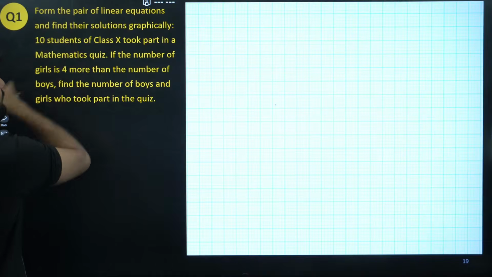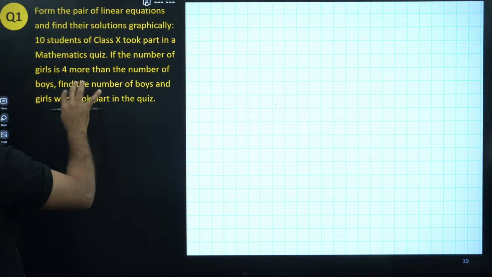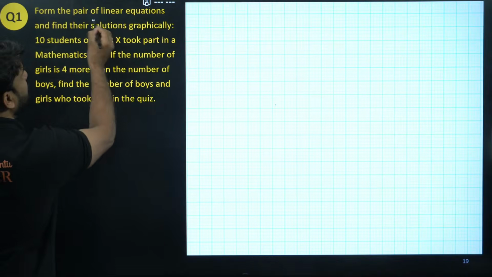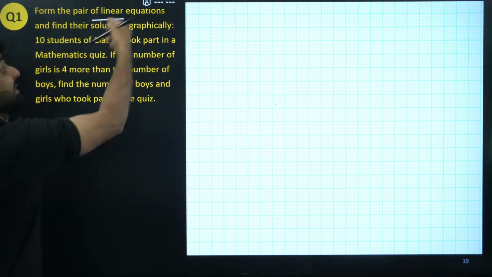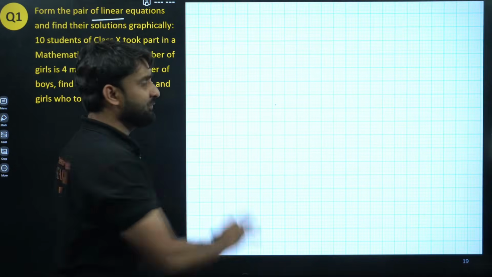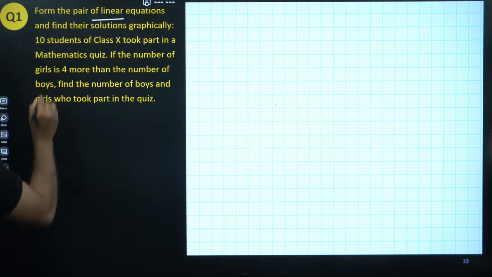Okay, so we have to form the equation first, and after forming the equation we have to find the value of x and y. I mean, solution means we have to find x and y, but graphically, and that's why I have brought the graph paper also, for clear mentioning of everything, units and all. Okay, now read the question from here.